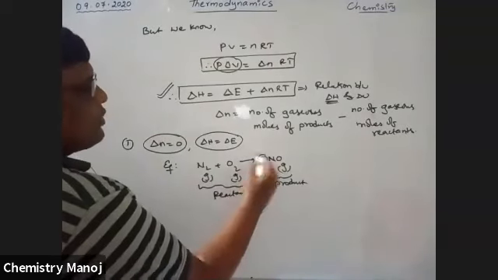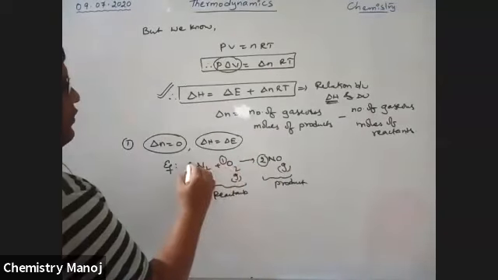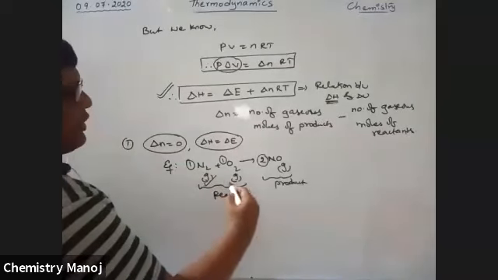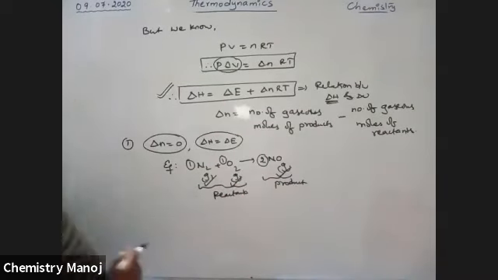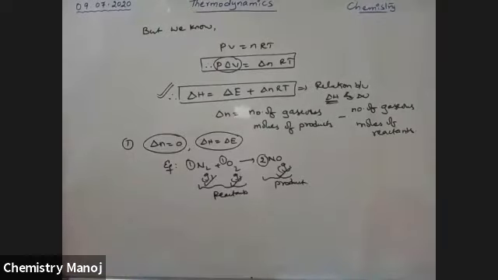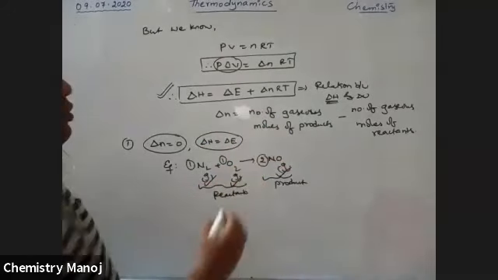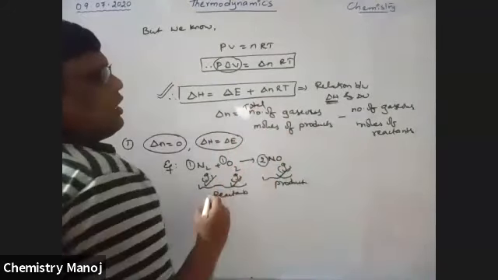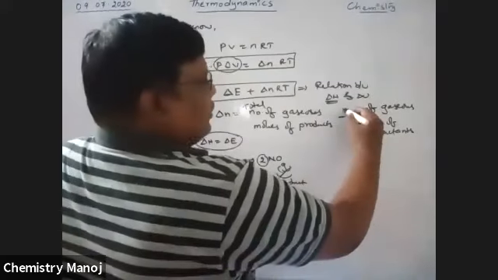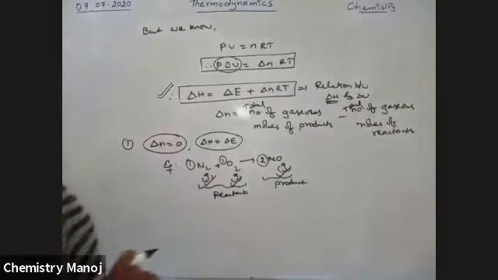This is the number of moles of products, and these are the number of moles of reactants. Only gaseous moles should be used. If liquids or solids are there, don't consider them. Only gaseous moles are considered: the total number of gaseous moles of products minus the total number of gaseous moles of reactants.